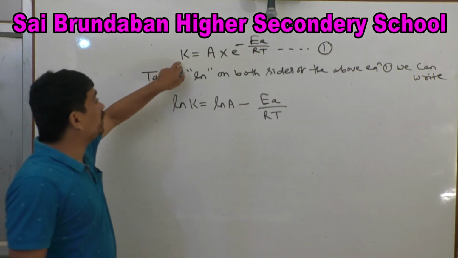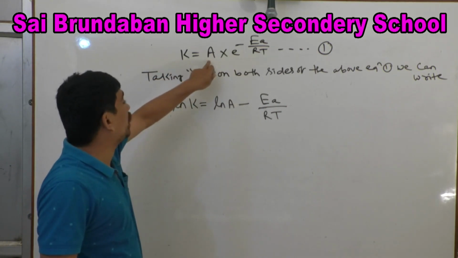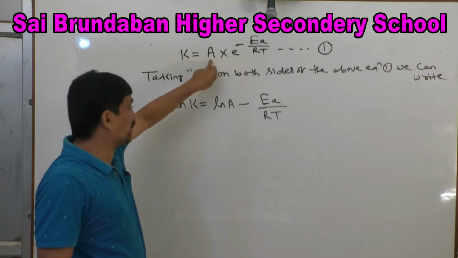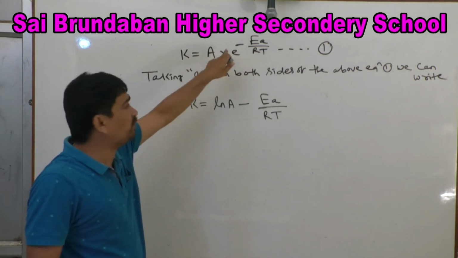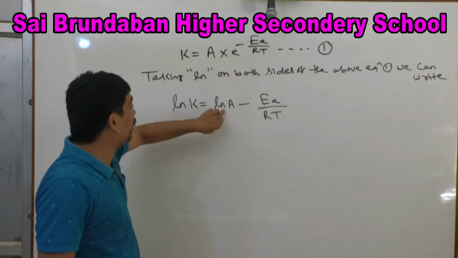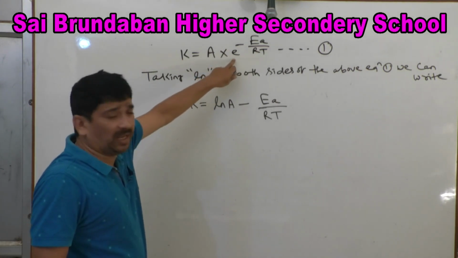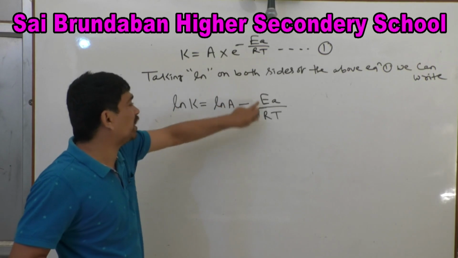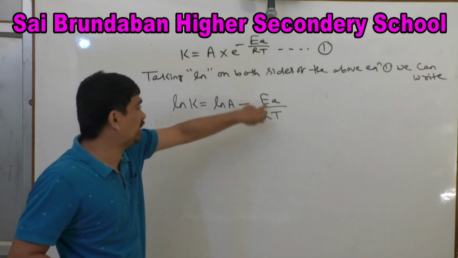Look, taking ln on both sides, ln k equals ln of A into e to the power. Ln of A into B is ln A plus ln B. Ln and e are inverse of each other, so that will cancel. The remaining term is minus Ea by RT.